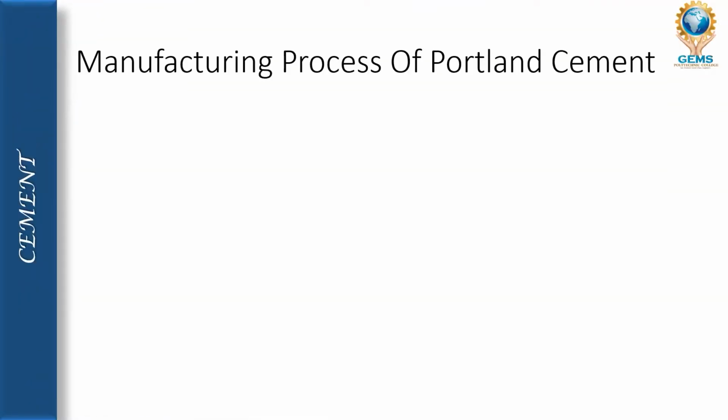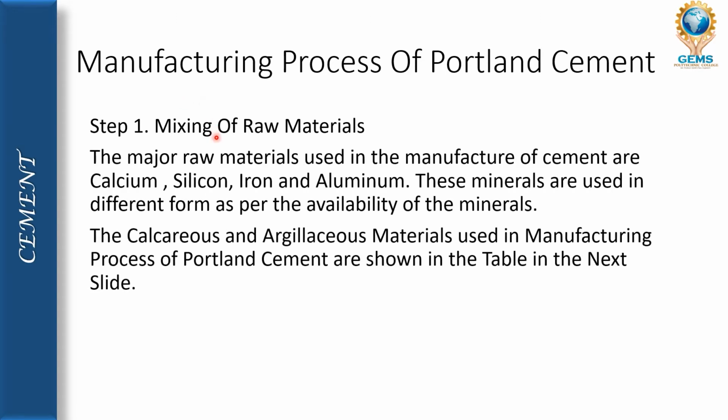Manufacturing process of Portland cement. For manufacturing Portland cement, we mix raw materials that are calcareous material and argillaceous material. The calcareous material is rich in calcium, and the argillaceous material is rich in silicon, iron, and aluminum. That raw material is mixed for the manufacturing process of Portland cement.